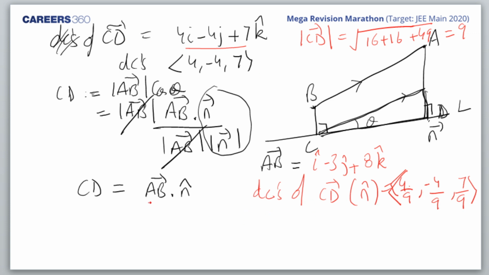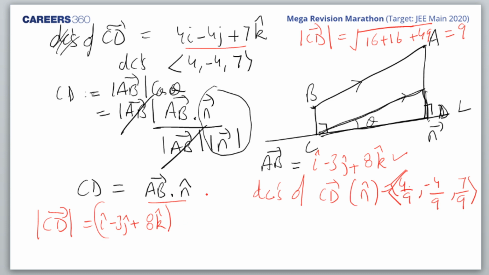Now I'll make use of this. So CD length, that is CD vector modulus, is AB, which is written here, dot n cap. So it would be i minus 3j cap plus 8k cap, and I take the dot product with n cap. So this is n cap: 4 by 9 i cap minus 4 by 9 j cap plus 7 by 9 k cap.